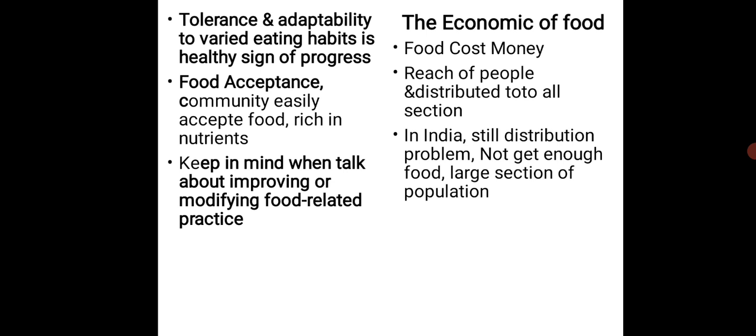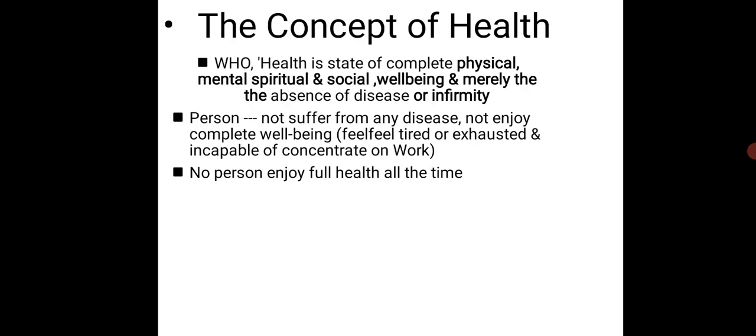In a number of areas where food is not distributed, people have to depend on animal food. As you know, among Adivasis, or in some places and small villages, food is not distributed.